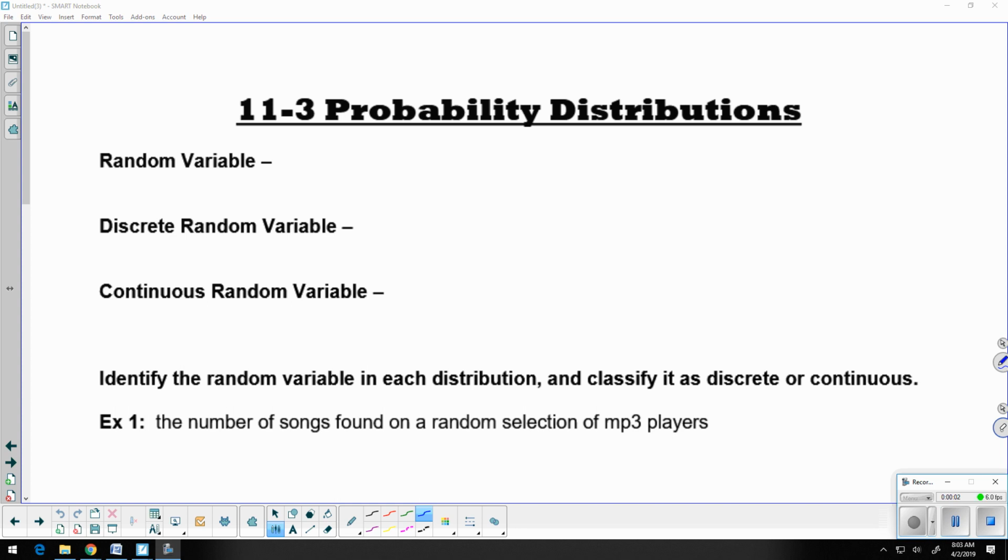All right, ladies and gentlemen, we are on our very last section of this chapter, so it's Title 11-3. We're talking about probability distributions today. But at the top, a few definitions we have to tackle first. So what is a random variable? This is just simply a numerical value of a random event.